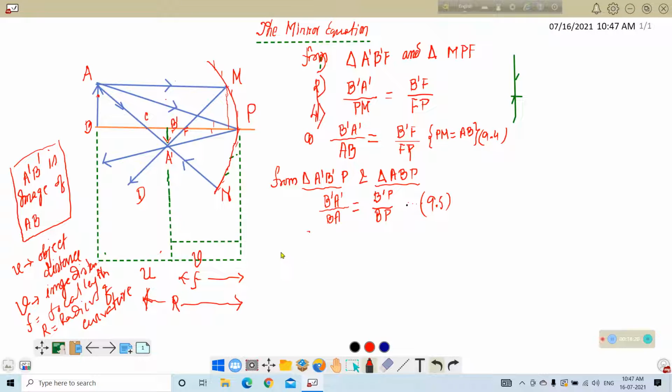So from 9.4 and 9.5, we can say B prime F by FP is equal to B prime P by BP.